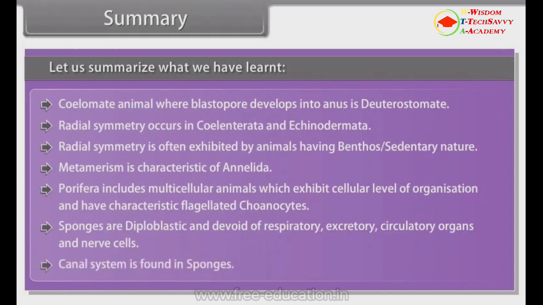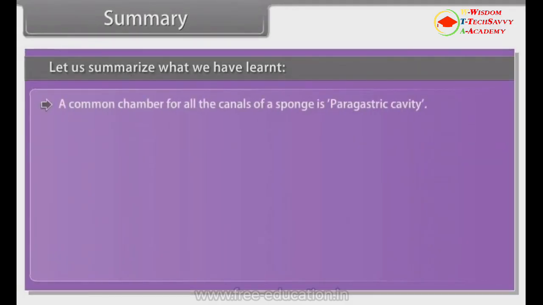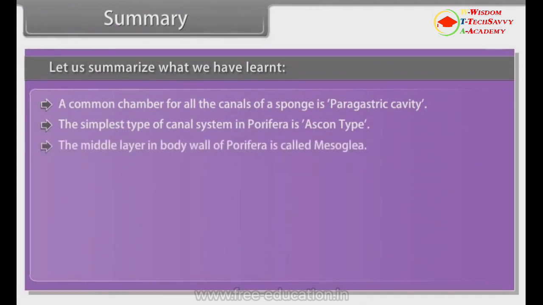Canal system is found in sponges. A common chamber for all the canals of sponge is paragastric cavity. The simplest type of canal system in Porifera is Ascon type. The middle layer in body wall of Porifera is called mesohyl. Classification of Porifera is based on spicules.